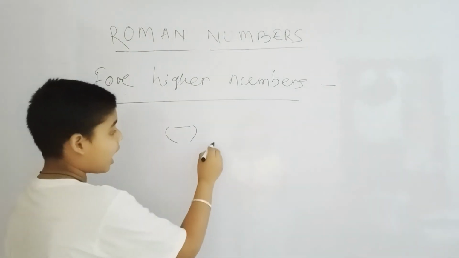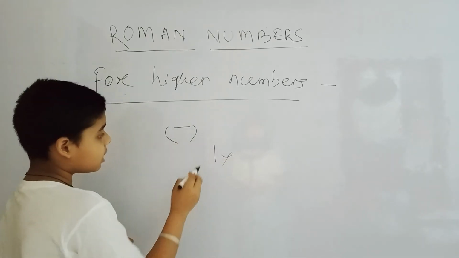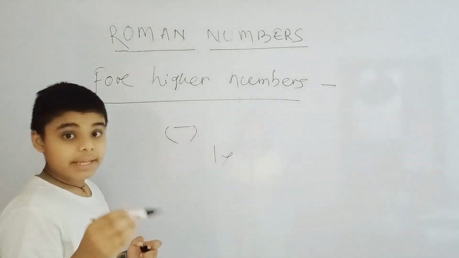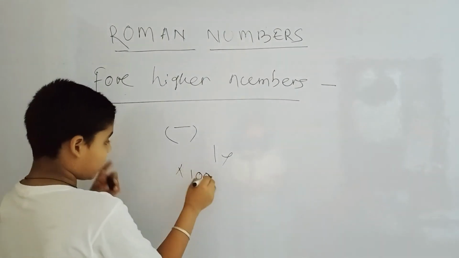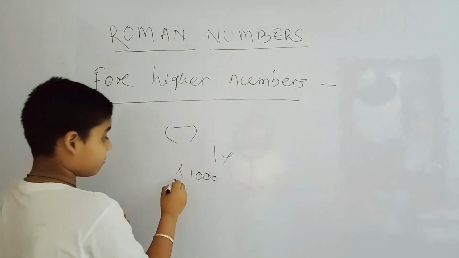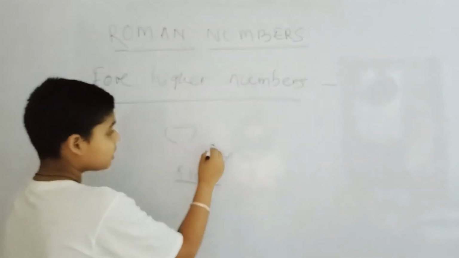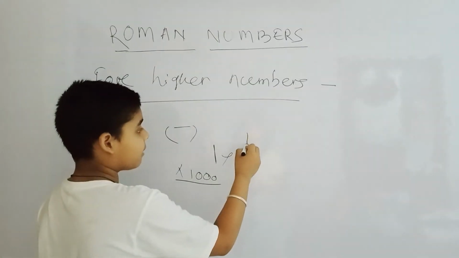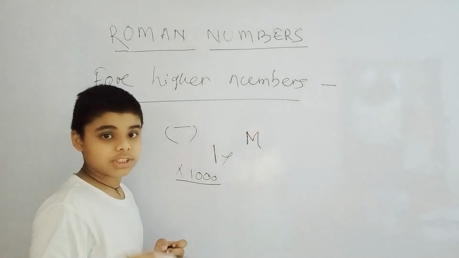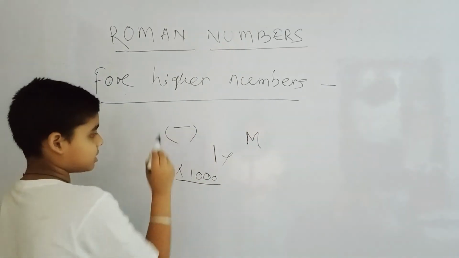But I should not be used with the overline, because this overline mainly multiplies the number by 1000. When we multiply 1 by 1000, we get 1000, but we already have the number M for 1000. So I should not be used with this.